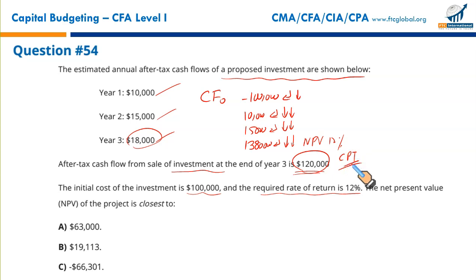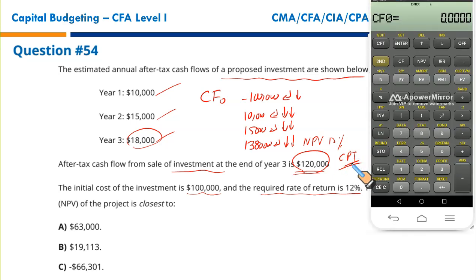Let's do it. Initial cash flow at year 0, $100,000 negative, it's an outflow. Enter, down arrow key. Then $10,000 is a single cash flow in year 1. Enter, down arrow key twice. 15,000, enter, down arrow key twice, and then we have 138,000 inflow at the end of year 3, enter, down arrow key twice.